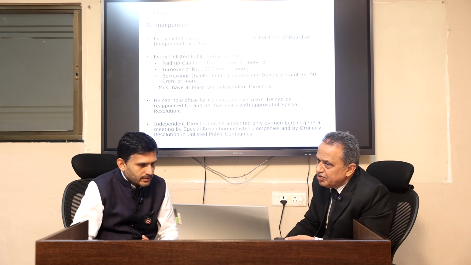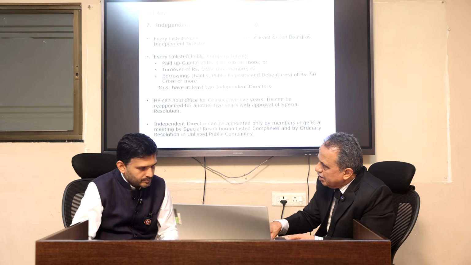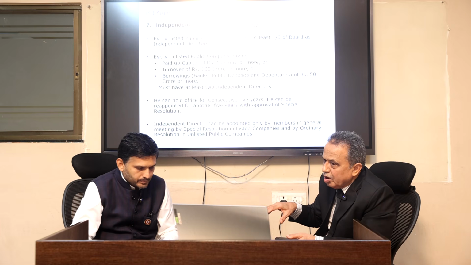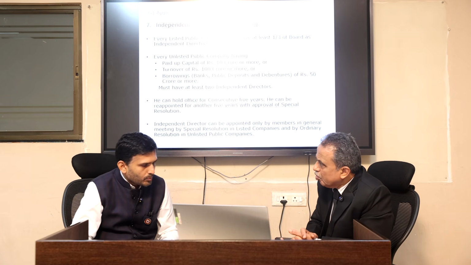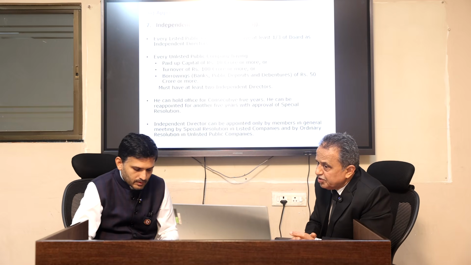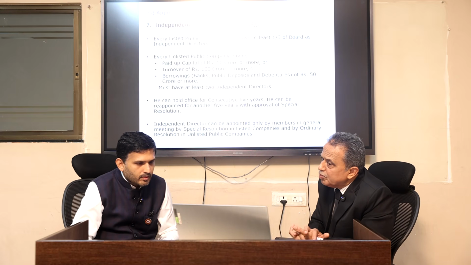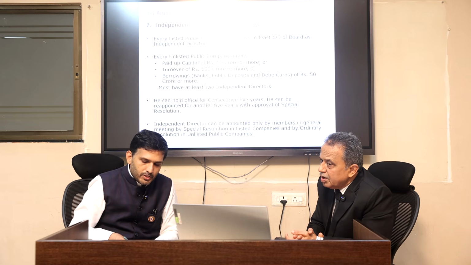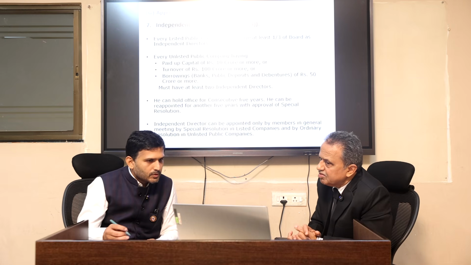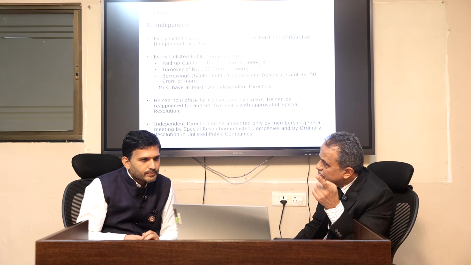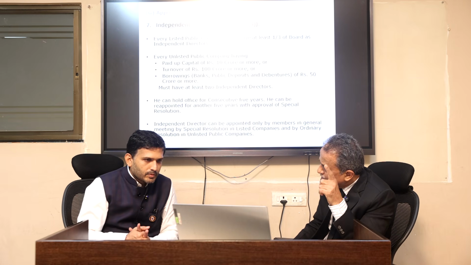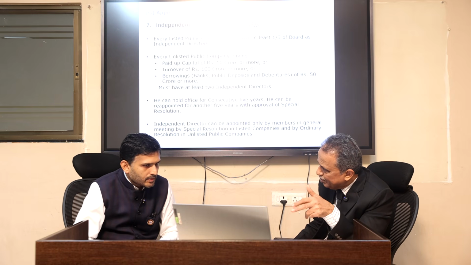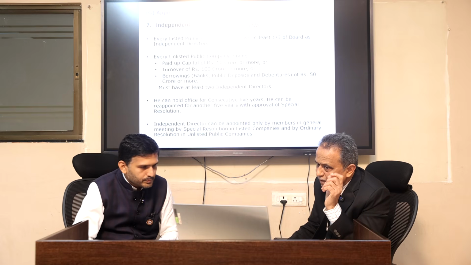Yes, for a listed company it is mandatory. For an unlisted public company, if paid up capital is 10 crore or more, or turnover is 100 crore or more, and borrowings from banks, public deposits, debentures are more than 50 crore, then they must have at least 2 independent directors. In a listed company, one-third of the board is required. If it is a board of 15, then 5 are needed, at least 5. But in an unlisted public company, minimum 2.